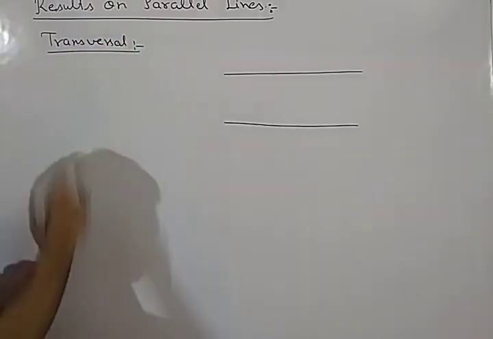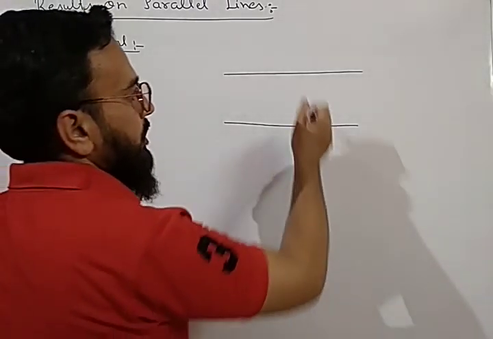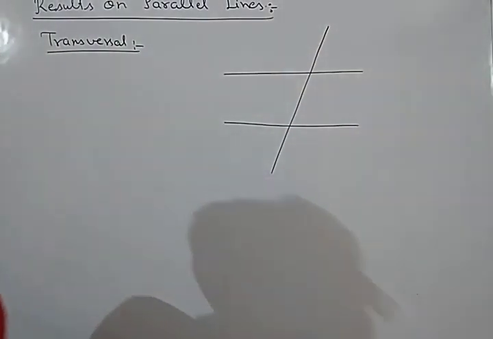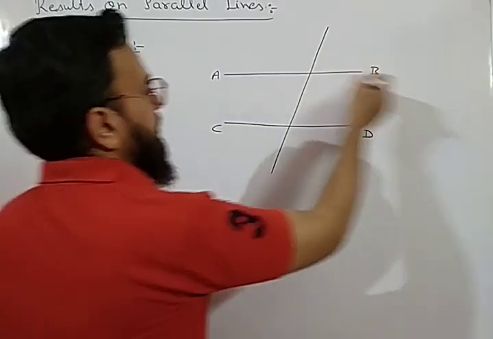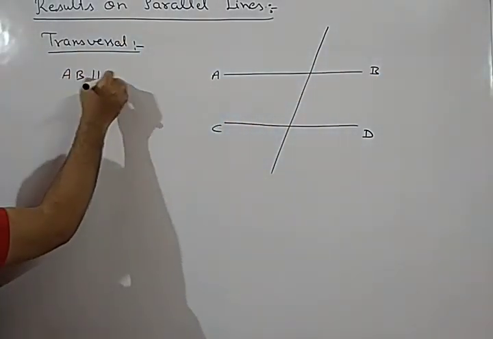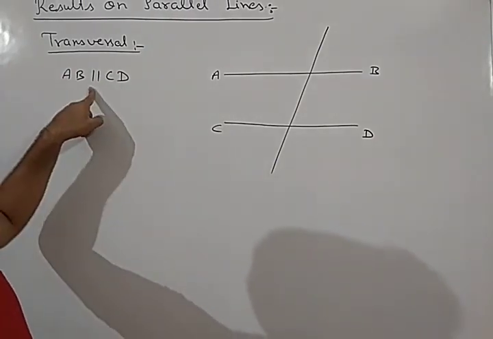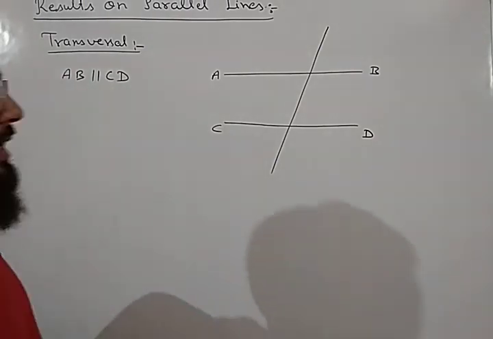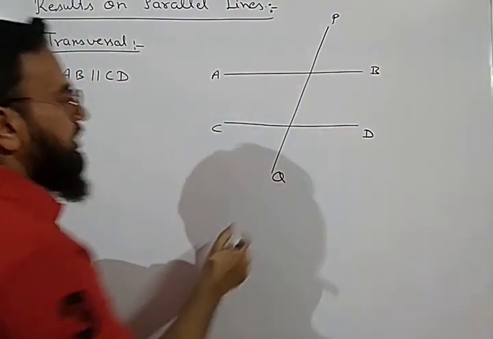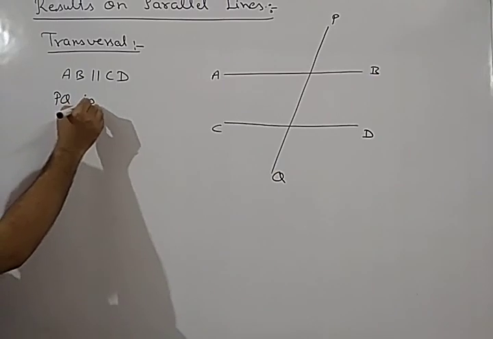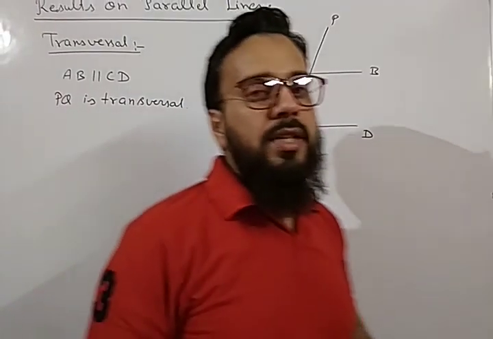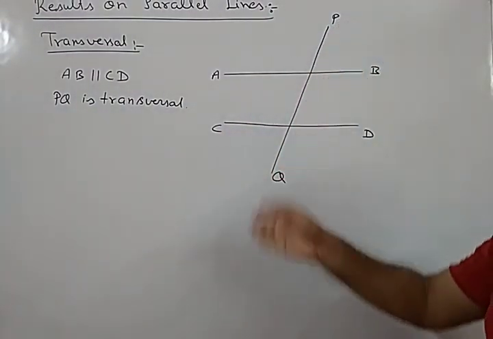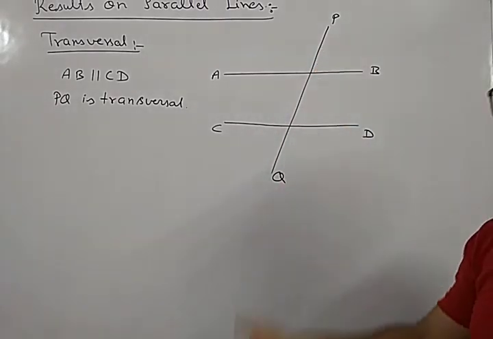So what is a transversal? A transversal is a line which cuts two given parallel lines. Suppose these are two lines AB and CD. We have given two parallel lines, AB parallel to CD. We denote parallel lines by this symbol. And let us consider this is PQ, where PQ is a transversal. The line which is cutting two parallel lines is known as a transversal.